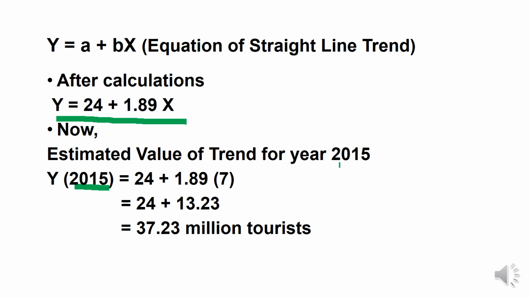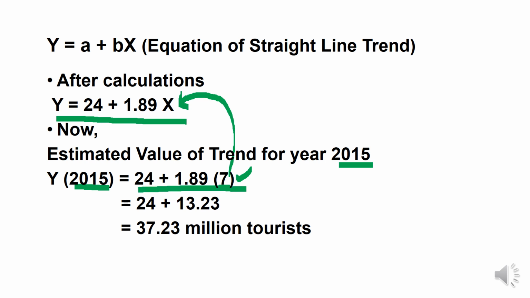If 2015 is to be used to calculate the trend value or the estimated value, then the value for x will be 2015 minus 2008, that is equivalent to 7. So we'll substitute the value of 7 into this equation.